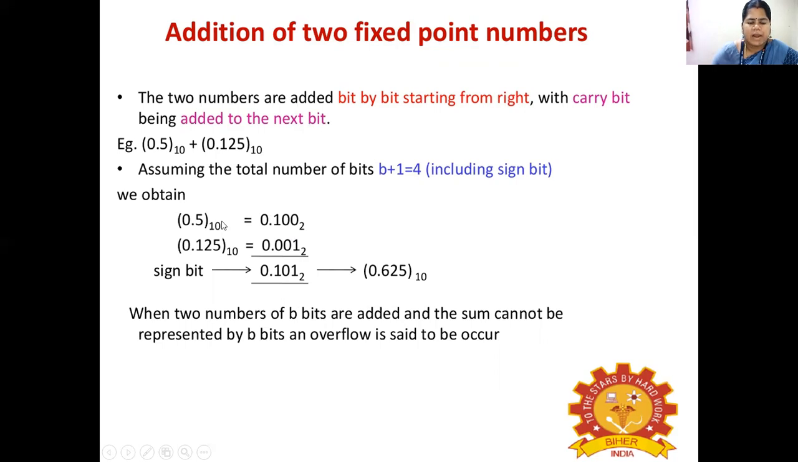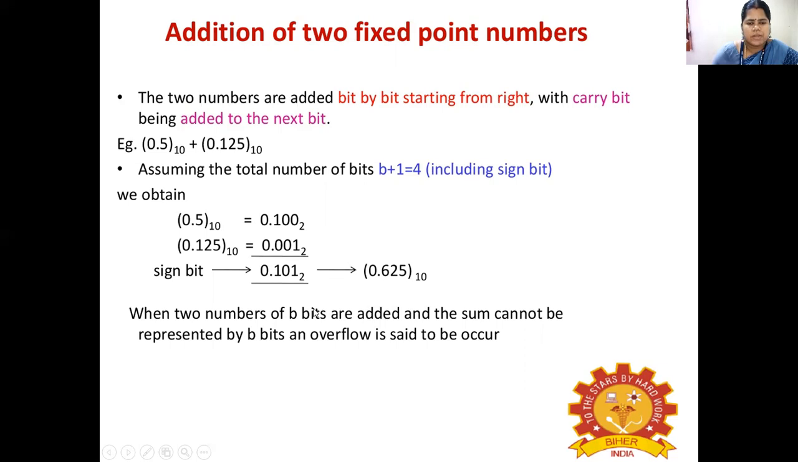By adding these two numbers, we are getting the value 0.101 in binary, which in decimal is represented as 0.625 to the base 10.